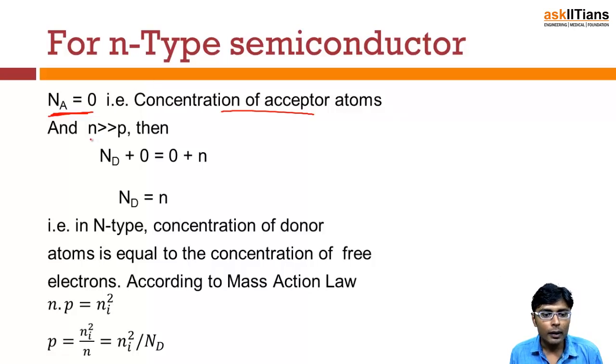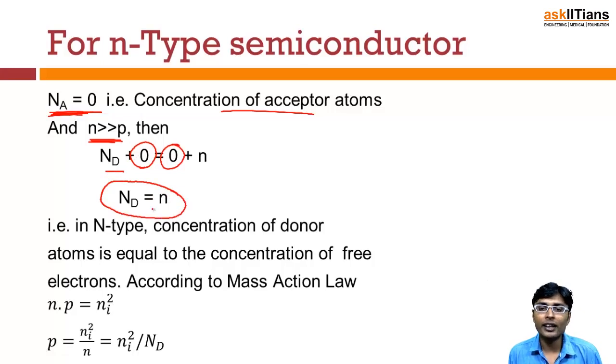So n is much greater than p. So we can neglect p and put Na equal to 0. So what we will have is that the number of electrons n is almost equal to the donor concentration ND, right?